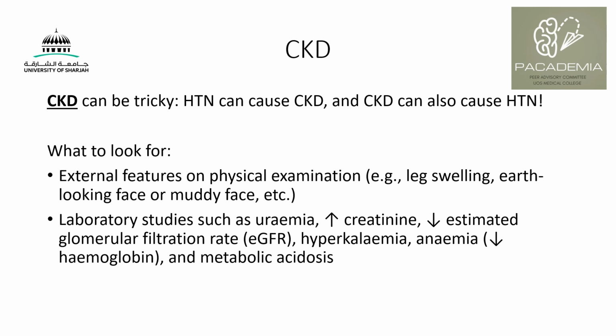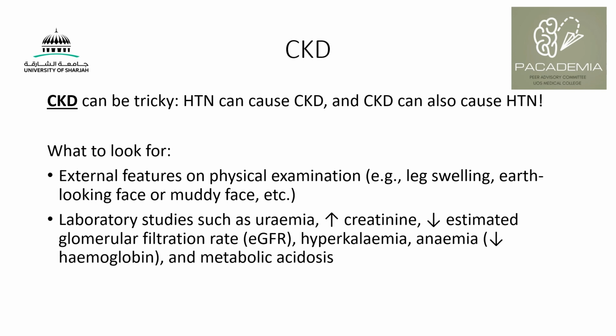What are the things that we look for when we suspect chronic kidney disease? Look for external features on examination, like other diseases that we have talked about earlier, such as swelling. Sometimes they have what is classically described as an earthy face or muddy face. Some of the features are sometimes itchiness due to one of the labs that we're going to talk about now. So lab studies include increased urea levels, which can lead to itchiness, maybe can lead to pericarditis, increased creatinine levels, low estimated GFR, hyperkalemia, anemia, and also metabolic acidosis. All these are features suggestive of chronic kidney disease.